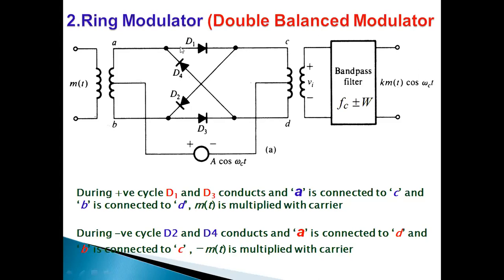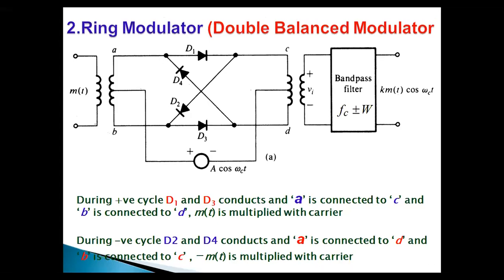Let us consider this is A, this is B, this is C, this is D. The arrangement of the diodes is from A to B, B to C, C to D, and D to A. So the 4 diodes form a ring like this. Lastly it goes in this direction.